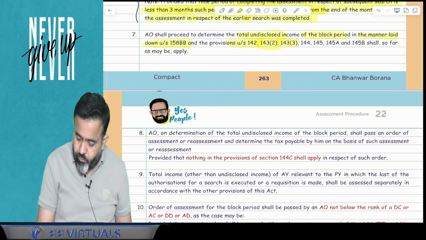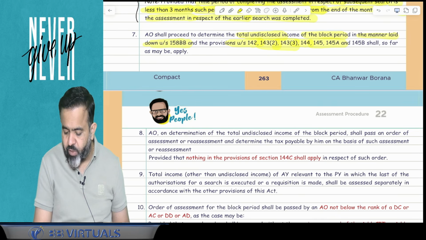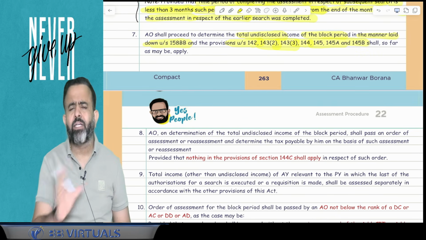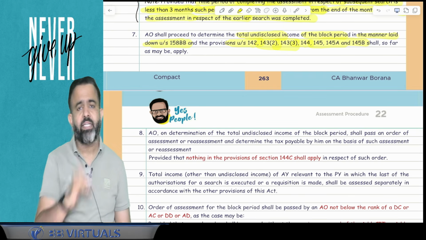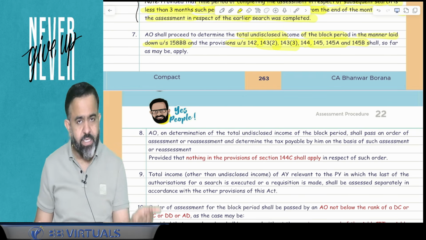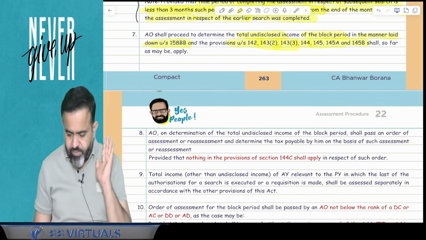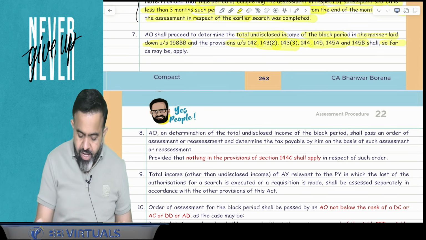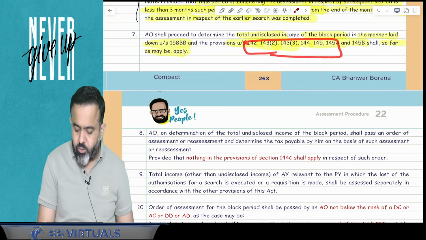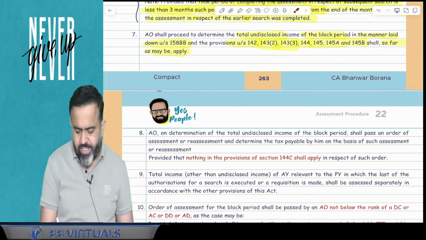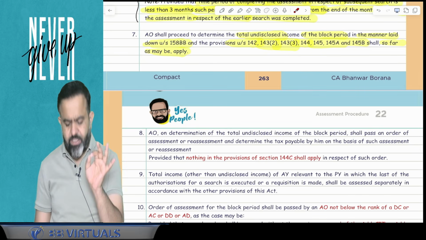143(2) is scrutiny notice, 143(3) is scrutiny assessment, 144 is best judgment assessment, 145, 145A and 145B are related to the method of accounting, and there is some special income, like in case of government grant is taxable in the year of receipt or accrual whichever is earlier. In case of export incentive, it will be taxable in the year in which reasonable certainty is achieved and all shall so far as may be applied. So guys, those sections will be applied while calculating the total undisclosed income. So while calculating the total undisclosed income, these sections are going to apply. Answer is yes, it is going to apply.